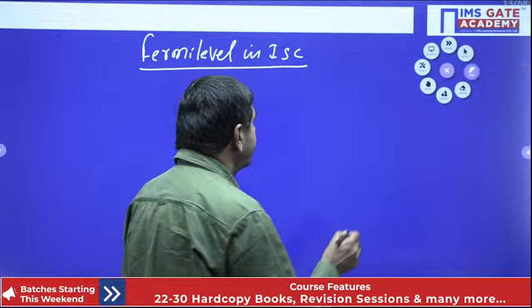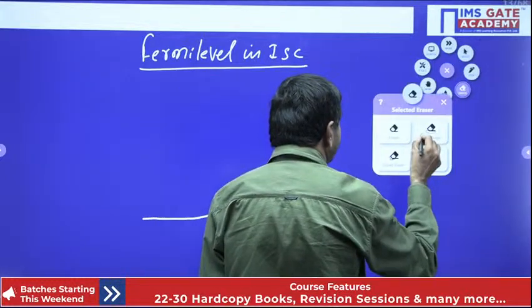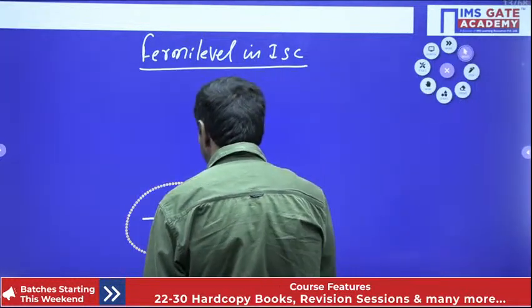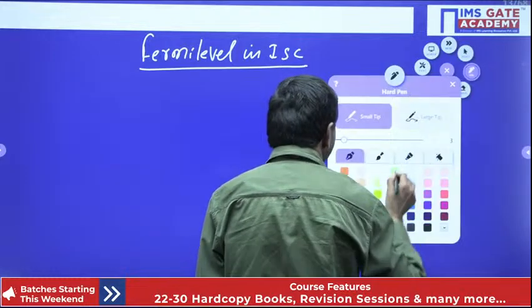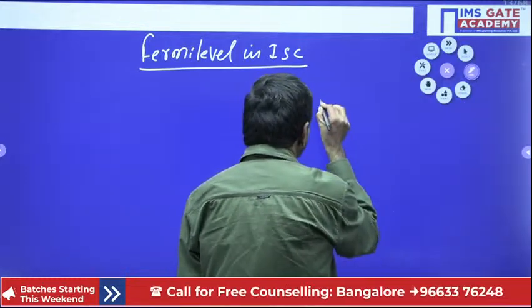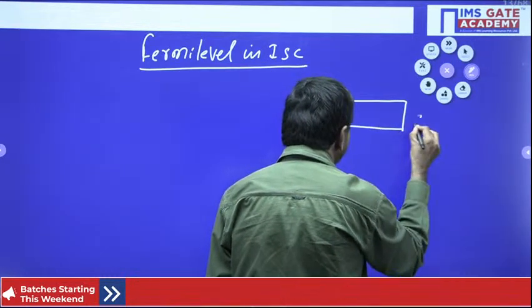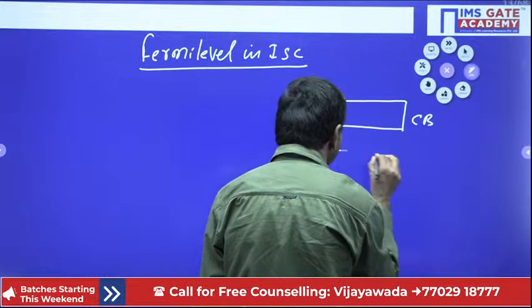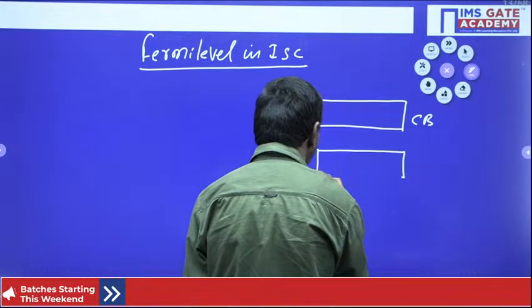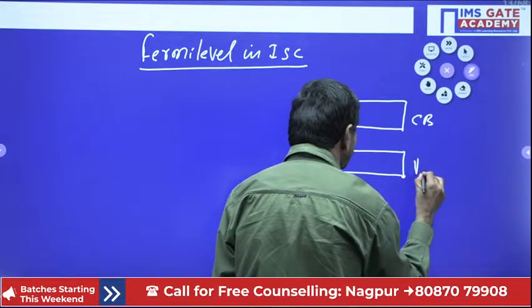In an intrinsic semiconductor, first I will draw the energy band diagram. It comes like this. This is the conduction band. This is the valence band.